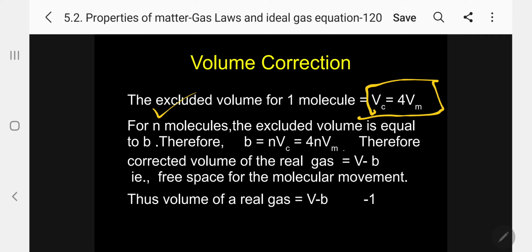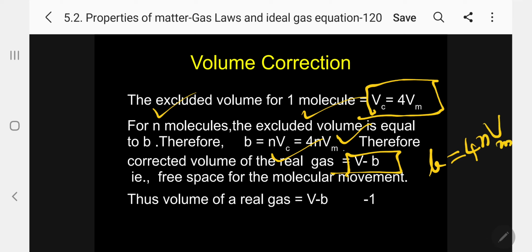Therefore, the corrected volume of real gas will be V minus b. That is, b equals 4n Vm. Kindly follow. 4n Vm is nothing but b. So I am giving that V minus b, that is the free space for the molecular movement. Thus, the volume of real gas is equal to V minus b.